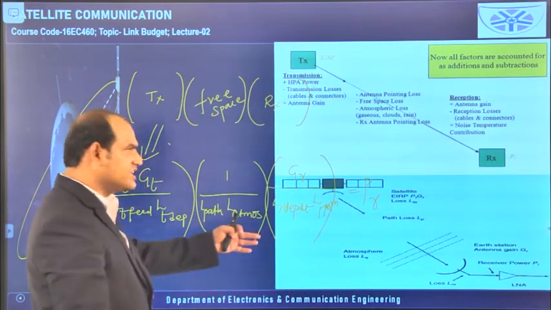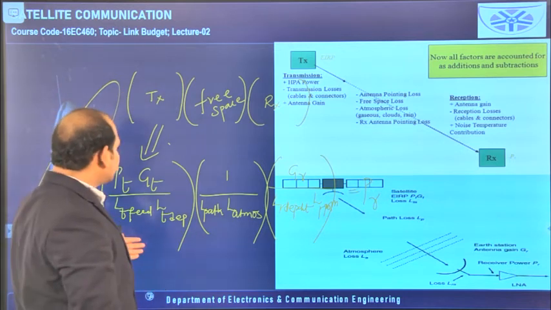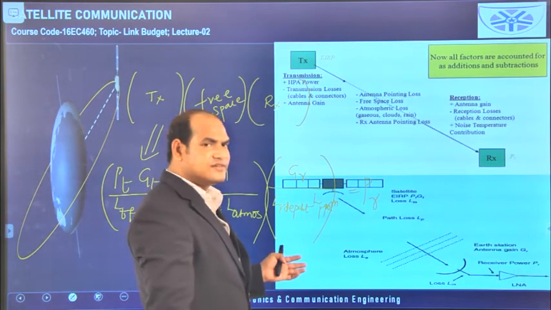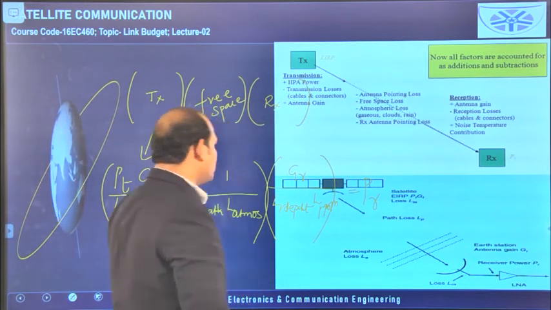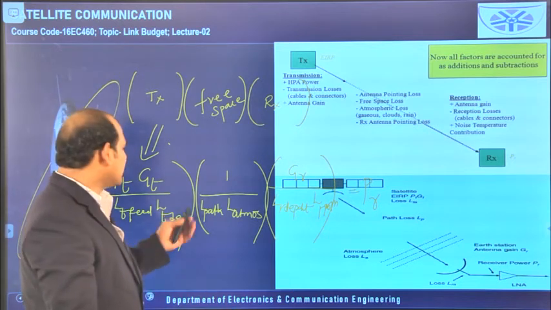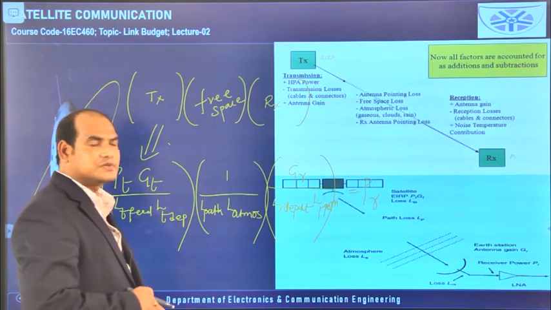You need not memorize this equation, you should know the concept: what is happening at the transmitter level, what is happening in the free space, and what is happening at the receiver level. If you know the concept, you can write the equation. Practice this many times and you will also get it by heart, but you should know the concept.